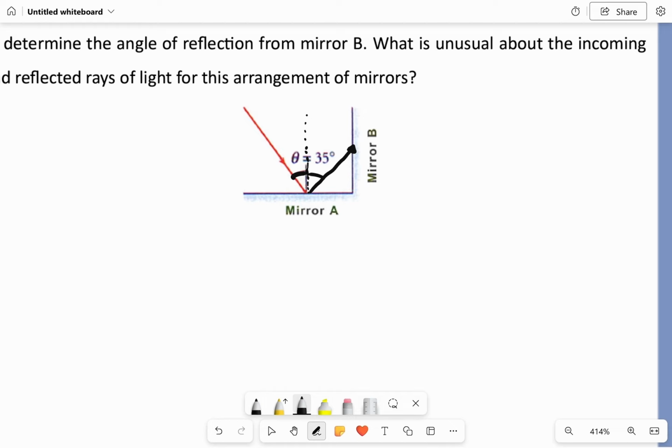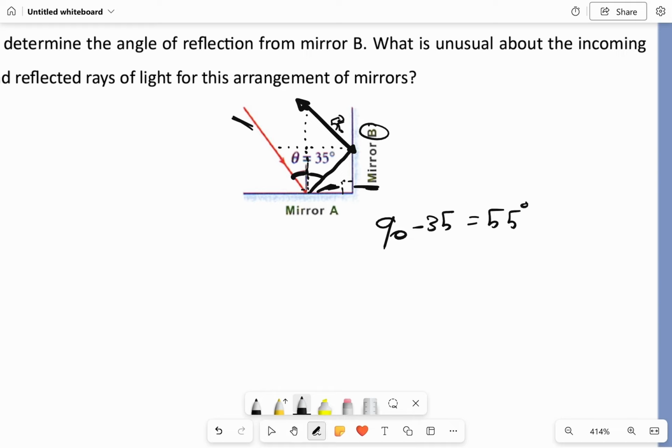And of course, we have a second mirror, mirror B. This ray is going to be reflected like this. We put this as the incoming ray and this as the reflected ray, but for mirror B, this is going to be the incoming ray, coming from the first mirror. It has a normal line like this. So how do we know how much this angle is? It says the angle between the two mirrors is equal to 90 degrees. So 90 minus 35, we have 55. So the angle is going to be 55 degrees.